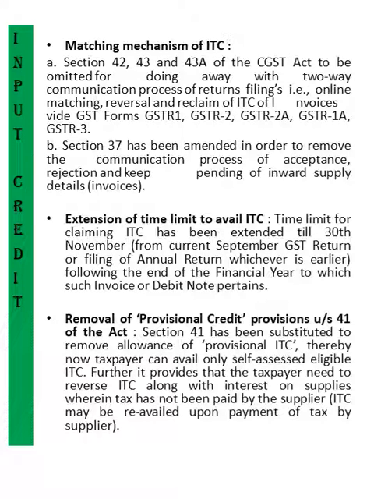So earlier the two-way matching mechanism of ITC had been introduced, where a form, called 2A or 2B, will be provided to the taxpayer for input credit, and the taxpayer is required to accept, reject, or keep pending each line of input credit. Now that has not been enabled for the last 2 years, so it has been removed from the section. Also, the time limit for claiming input tax credit, which was earlier September 30th, is now extended to November 30th.